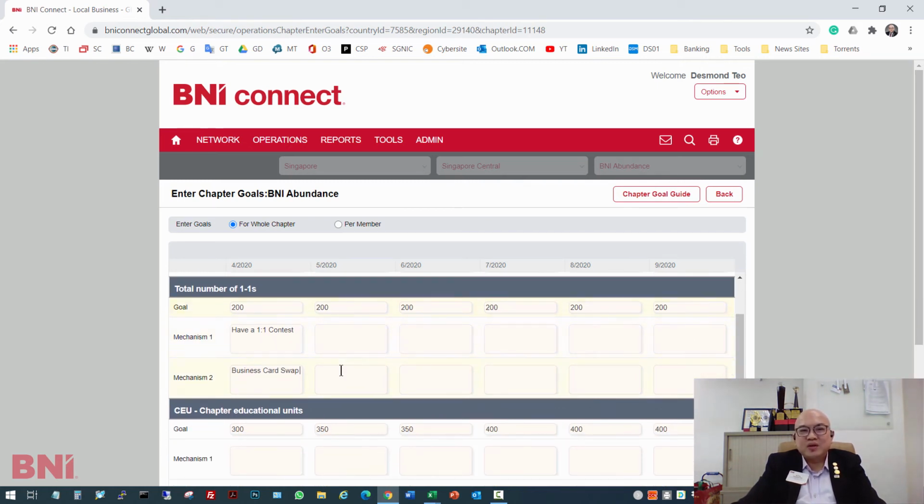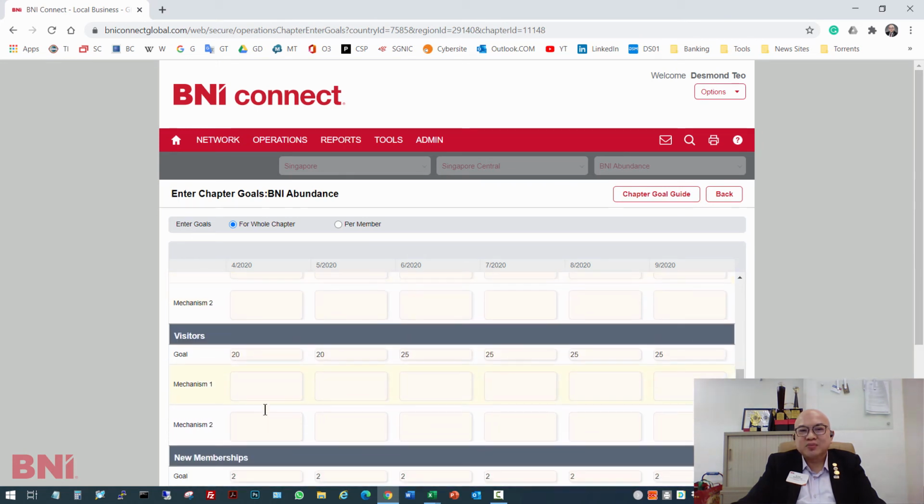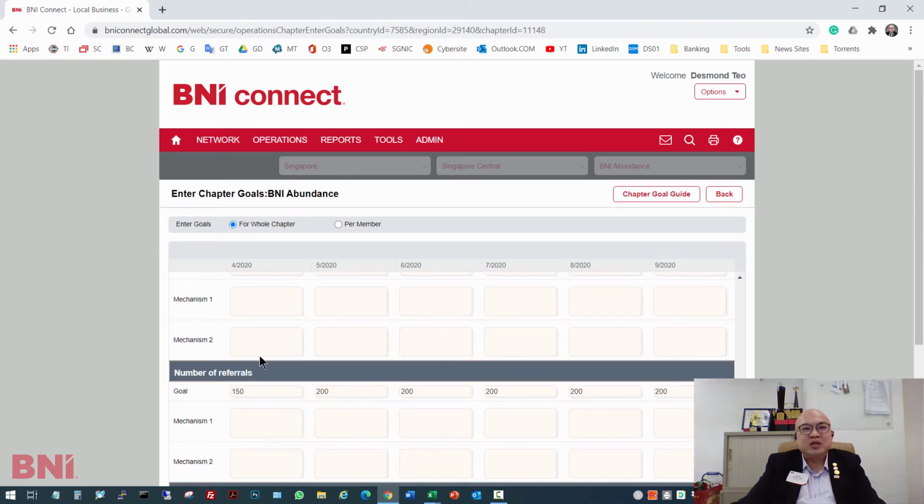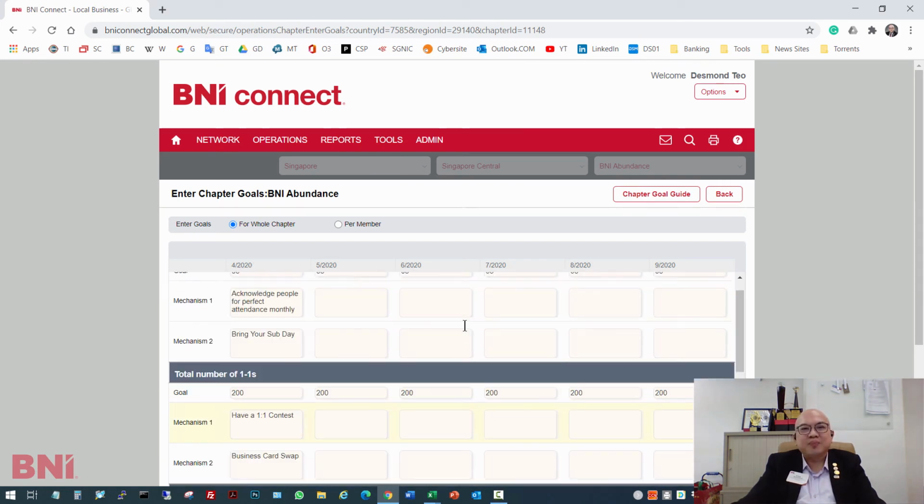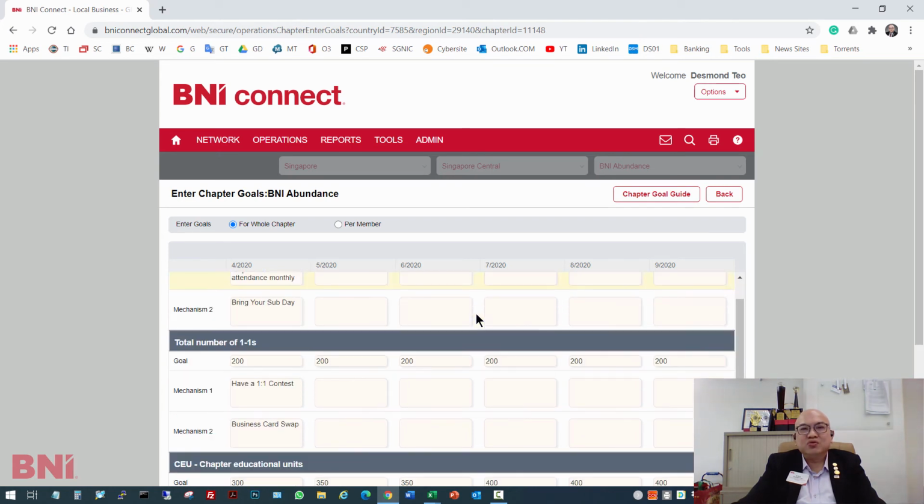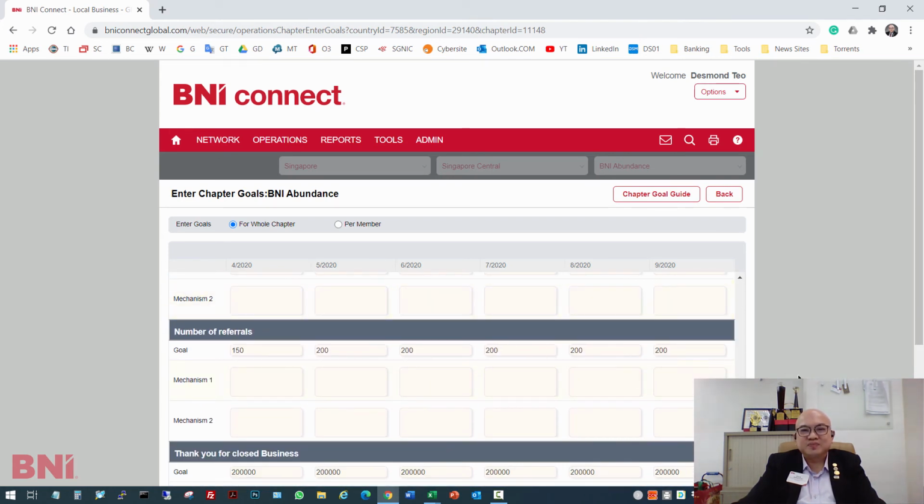So moving down, let's say I populate all the mechanisms. These are mechanisms that the leadership team can use in order to increase the performance of the chapter. And with the goal all set up, I am done. All we need to do is to click on save.